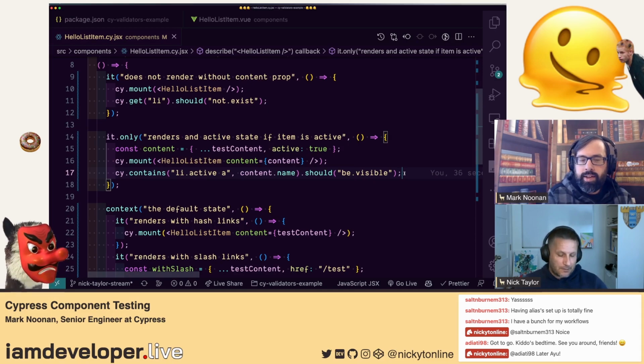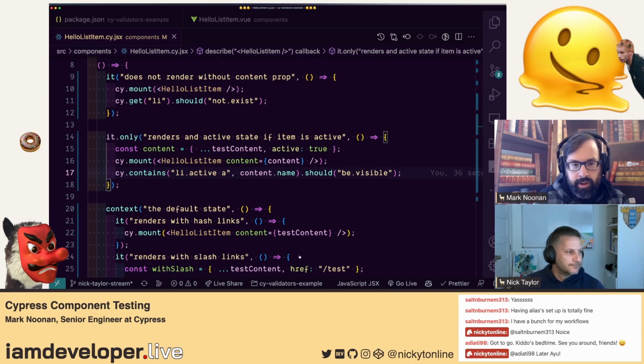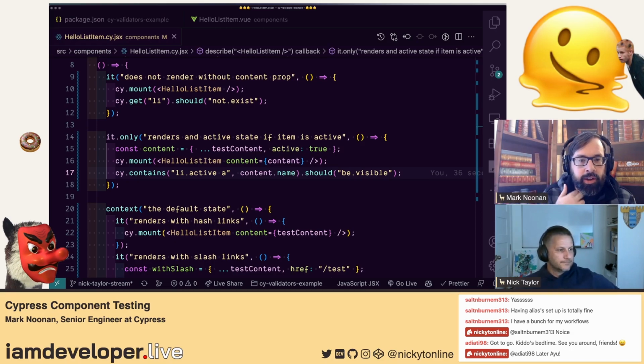But to your point about that function that was doing nothing in the component, if for some reason they do need it, like it's actually doing something, like maybe logging, pass it in as a prop and maybe check that it was called. Even that, or you can certainly reach into the component instance if you need to and run a mini unit test. If that's what your architecture needs, Cypress has escape hatches for that. But our recommendation is definitely, as a user, as a sort of mini end-to-end test that isolates your component.